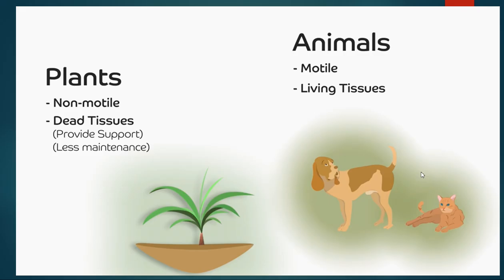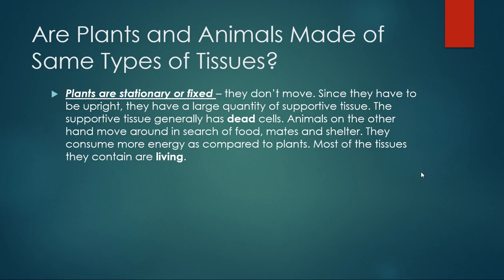We have two categories, one is plants, one is animals. As we know, plants are non-motile, you can say stationary, so they need mechanical support, and mechanical support is given by some of the dead tissues. Okay, plants need less maintenance as well. On the other hand, animals are living, and each and every body part is living. So from your NCERT, there is one question: are plants and animals made of the same type of tissues? We have taken some points on which we can discuss.